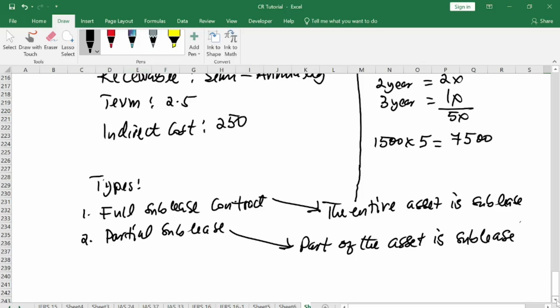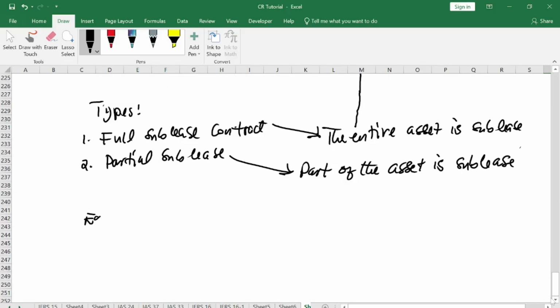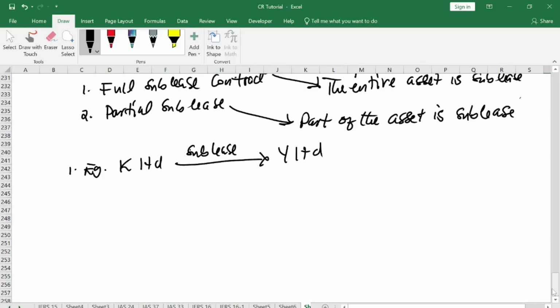So simply put, example, with full sublease contract, if A Limited subleases its asset to Y Limited, and Y Limited subleases the asset to X Limited, so here this is sublease.